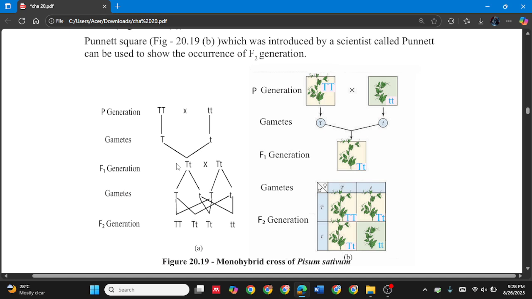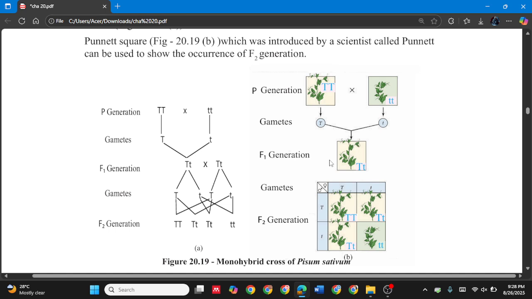And then here see the P generation. Capital TT plant is tall and simple tt plant is short. So after we take two gametes and the breeding happens, we are getting F1 generation as capital T, simple t.